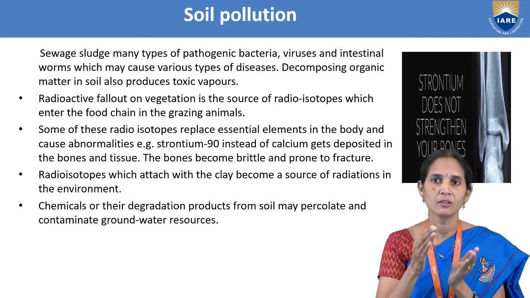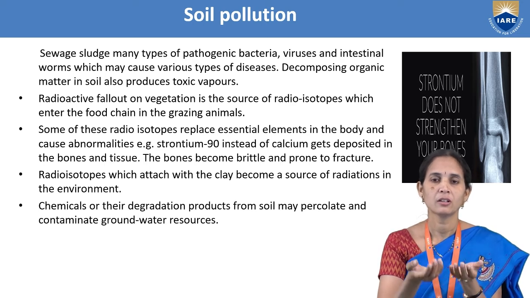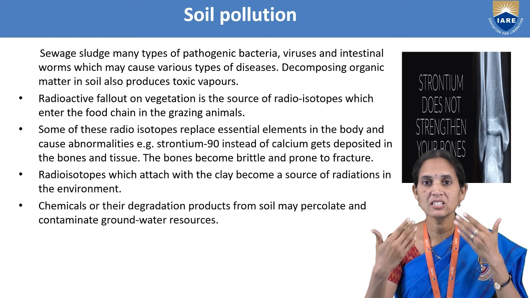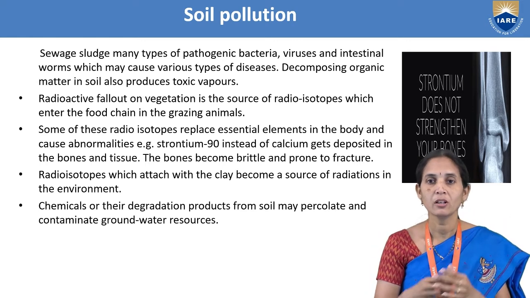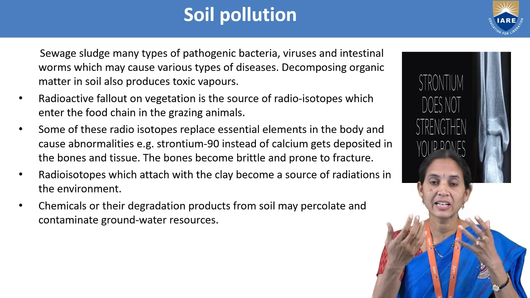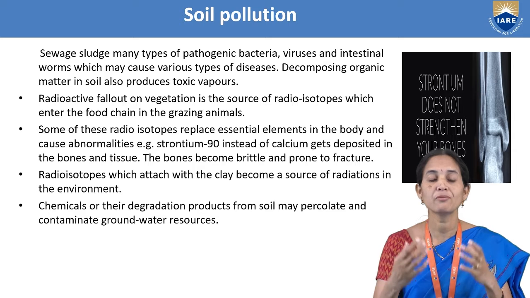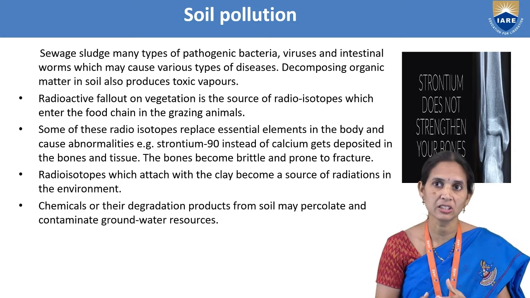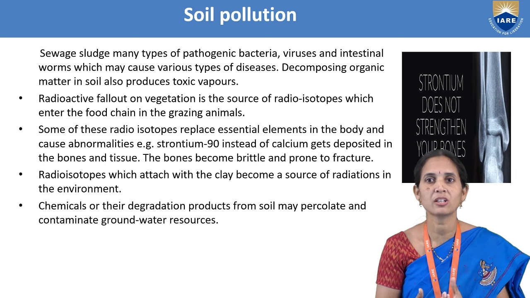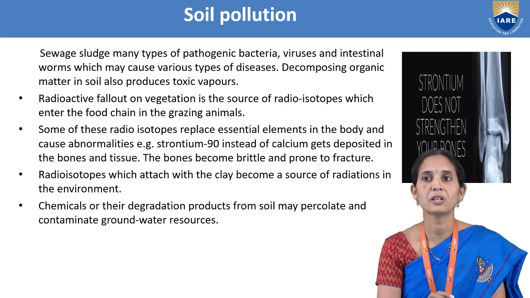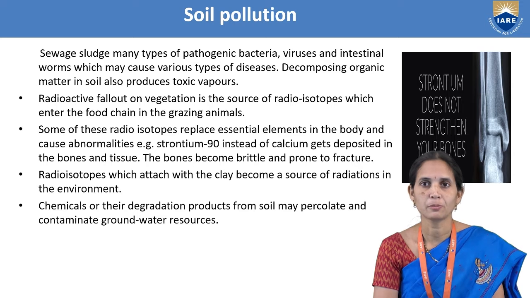So from the soil, when we are eating plants, or when we are eating animals, that strontium 90 is entering our body. Instead of calcium, strontium 90 gets deposited in our body. So when strontium 90 is there in our body, what is the effect we are getting? Our bones become brittle, easily breakable. Brittle means breaking. So bones become brittle and prone to fracture.